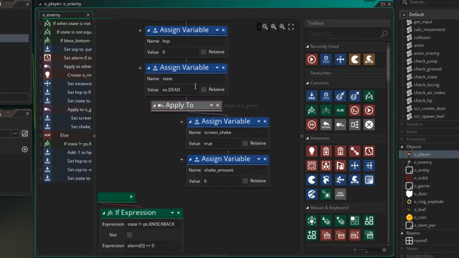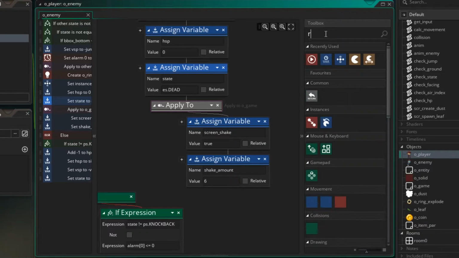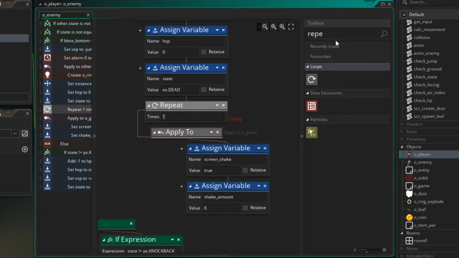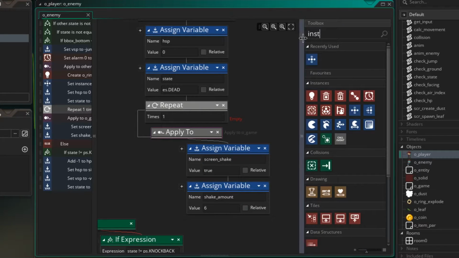And that happens down here. We set the enemy to be in a dead state and we shake the screen. So at this point, let's spawn some of the coins. So I'm going to use the repeat function. I'm going to drag that there. And then we're going to use our instance create.